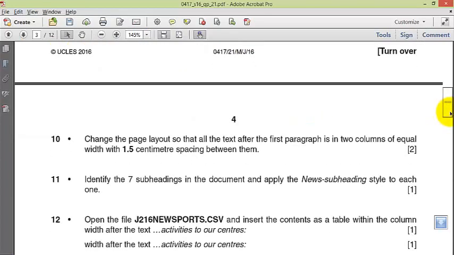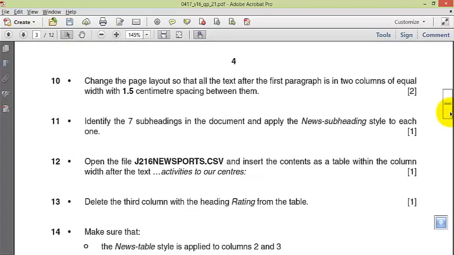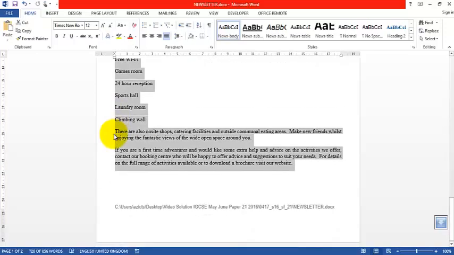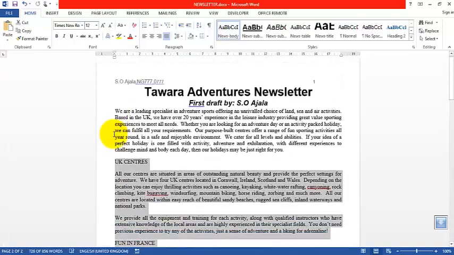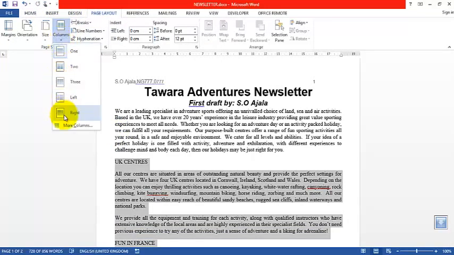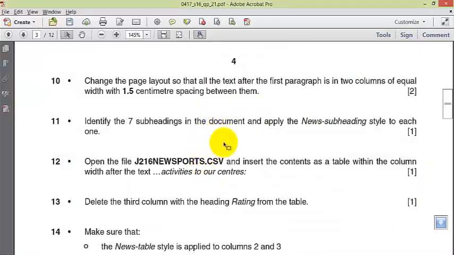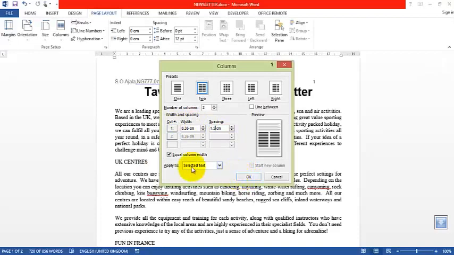Number 10. Change the page layout so that all the text after the first paragraph is in 2 columns of equal width with 1.5 centimeter spacing between them. So this is the first paragraph, all the text from here downward, Control Shift End. So we change this to 2 columns in page layout. Okay, columns, more columns. Don't pick 2 from here. More columns will give you more options. 2 columns. I think it's 1.5 centimeter spacing. Let's check again. Okay, great. 1.5 centimeters, 2 columns, selected text.